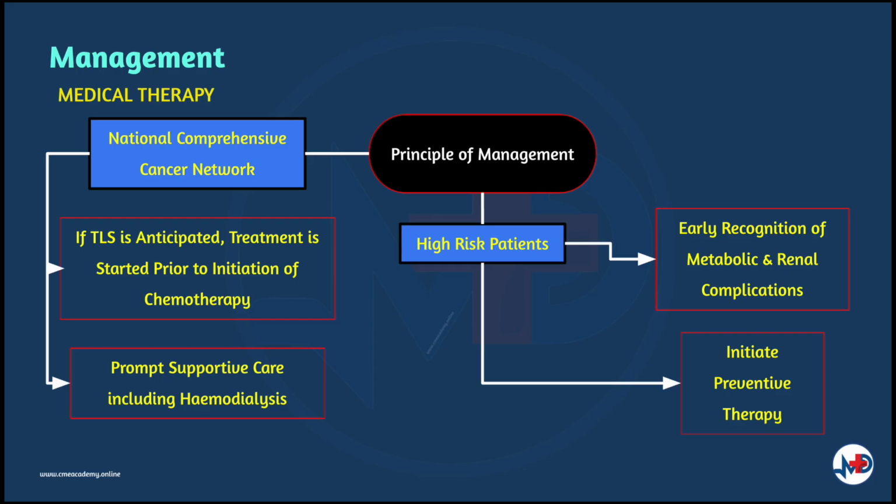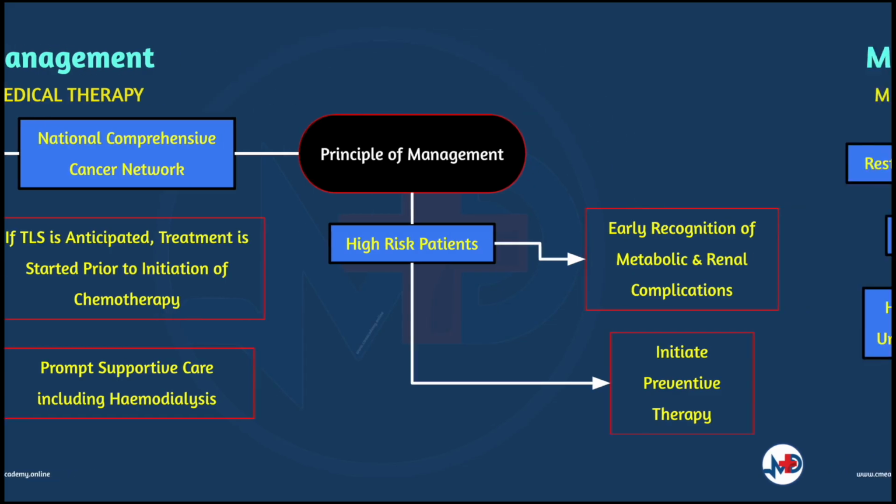Principles of management are identification of high-risk patients with initiation of preventive therapy, early recognition of metabolic and renal complications, where the National Comprehensive Cancer Network advises that tumor lysis syndrome is best managed if it is anticipated and treatment is started before initiation of chemotherapy. Lastly, prompt administration of supportive care, including hemodialysis, needs to be initiated if indicated.